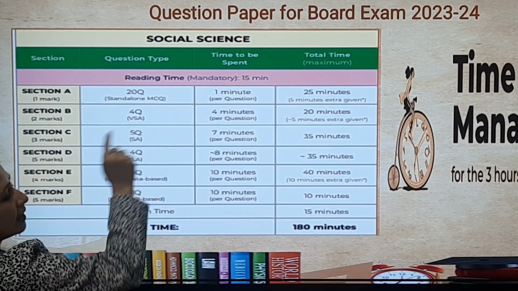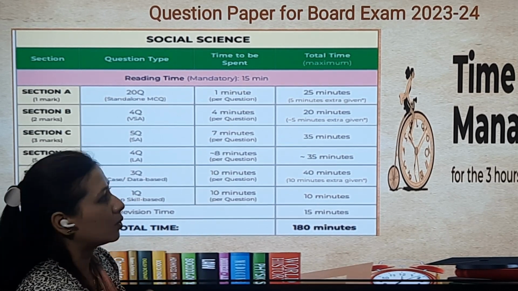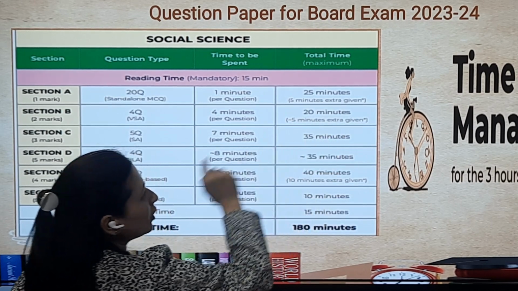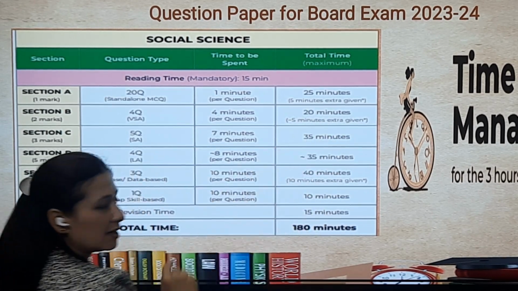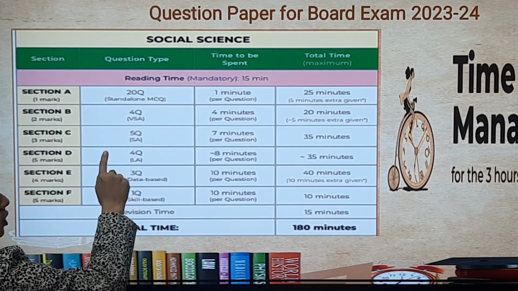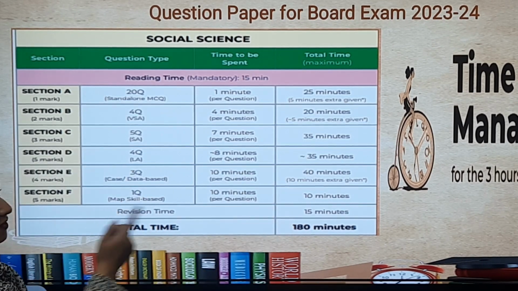So section B, there are 4 questions and I suggest you keep 4 minutes per question, right? So that makes a total of 20 minutes you should contribute here, fine, and 5 minutes again we are giving extra for section B. Section C, 3 marks questions, short questions, 7 minutes per question. So you can give 35 minutes here, 7 5s are 35.